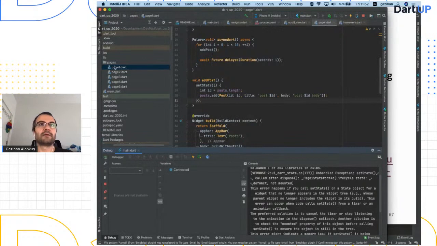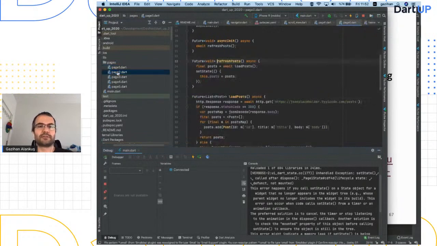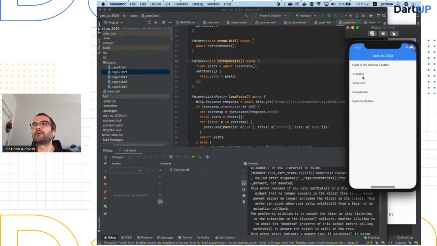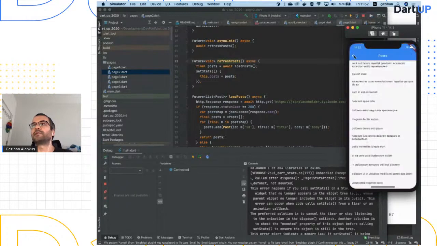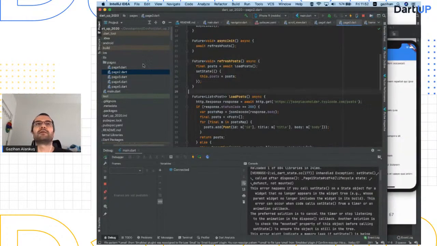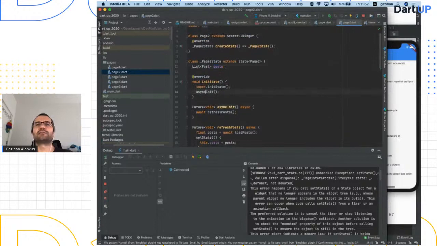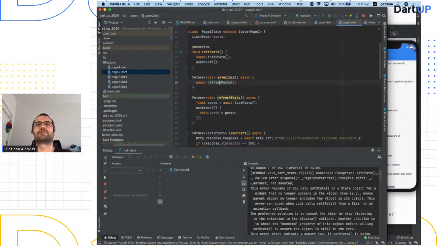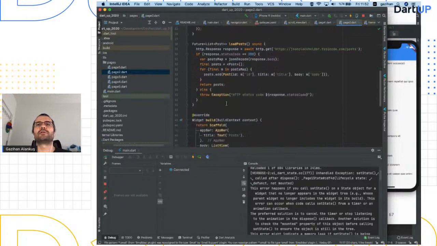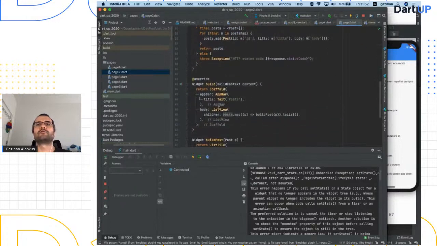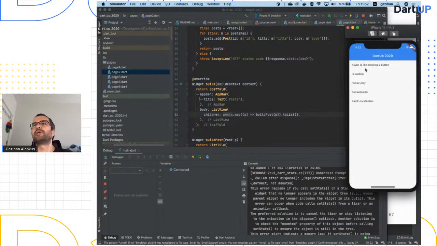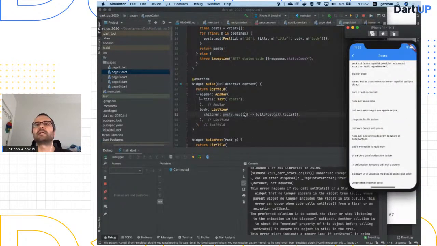and then once you have the data, you can do set state to do the rest. And I have my page 2 here. Let me run that. It's loading. So this is that error. I have a list of posts, and in my async init, I'm refreshing the posts, which is loading the posts and doing set state to posts. So posts is initially null. And where do I use it? I'm using it in a list view. This is null, so I'm momentarily getting that until it is not null, right?